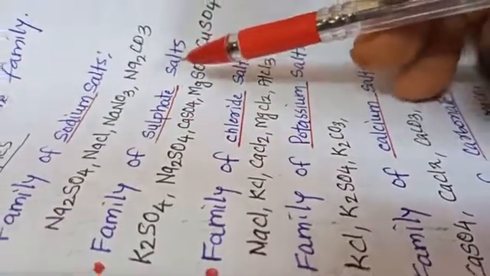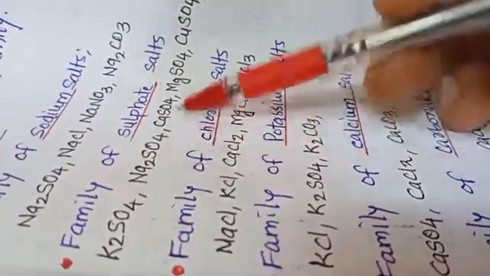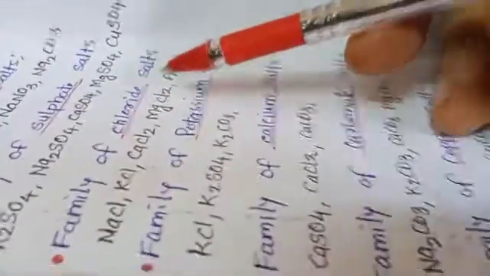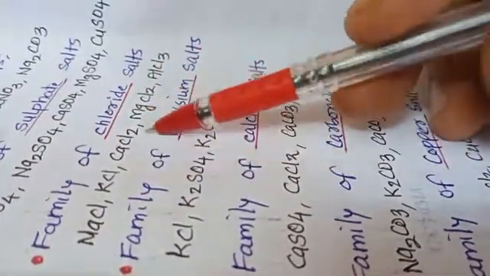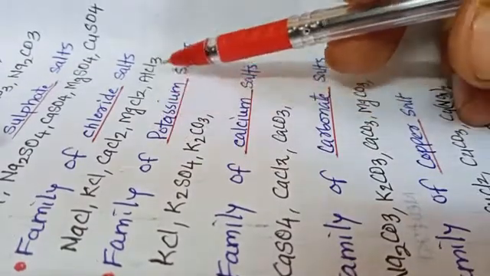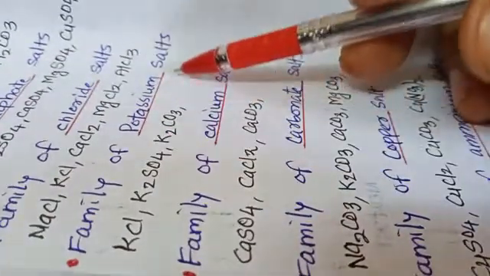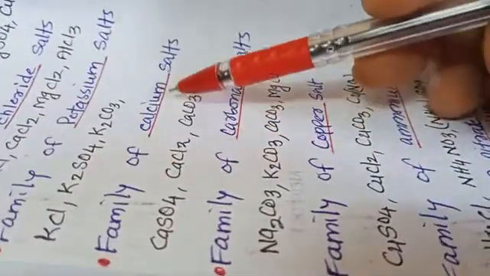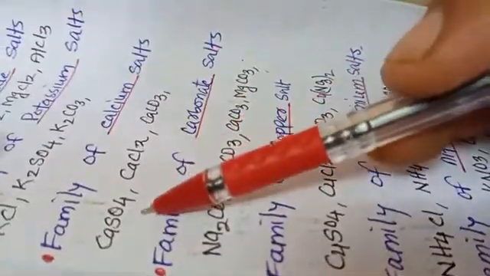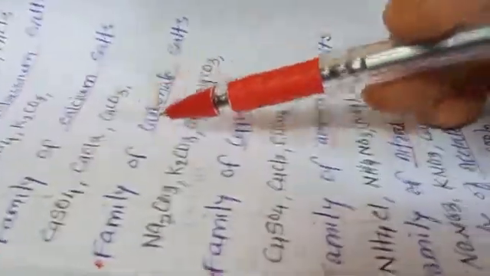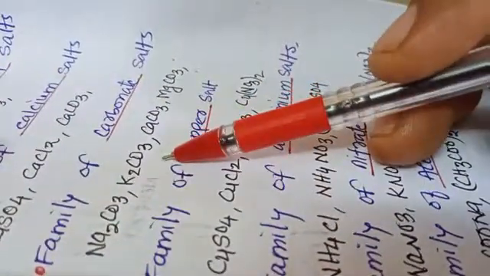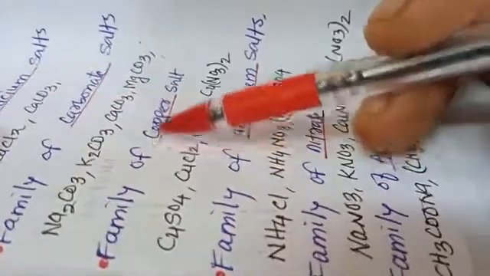Family of sulfate salts, that is K2SO4, Na2SO4, CaSO4, MgSO4, CuSO4. Family of chloride salts, that is NaCl, KCl, CaCl2, MgCl2, AlCl3. Family of potassium salts, that is KCl, K2SO4, K2CO3. Family of calcium salts, that is CaSO4, CaCl2, CaCO3. Family of carbonate salts, that is Na2CO3, K2CO3, CaCO3, MgCO3.